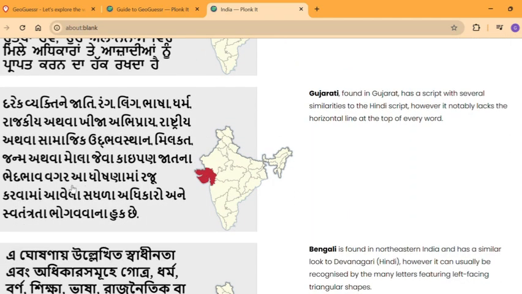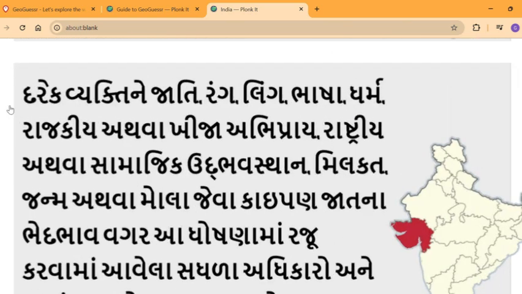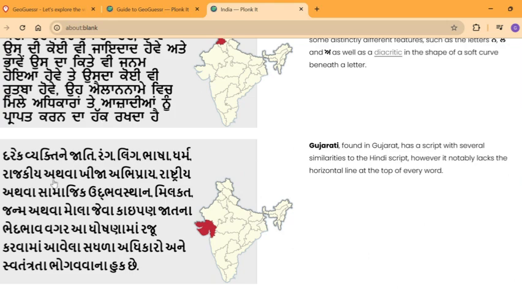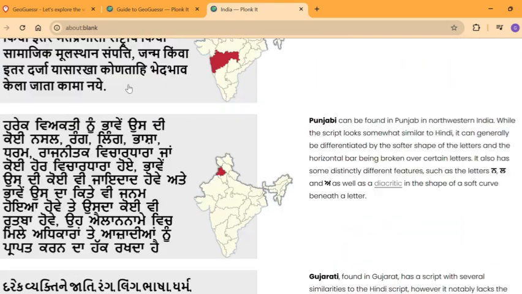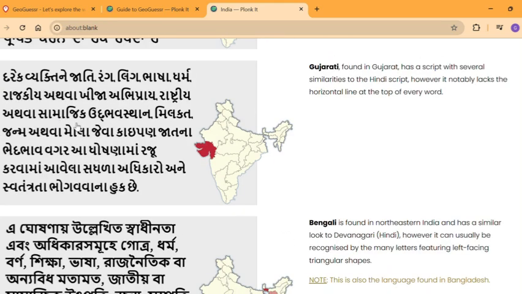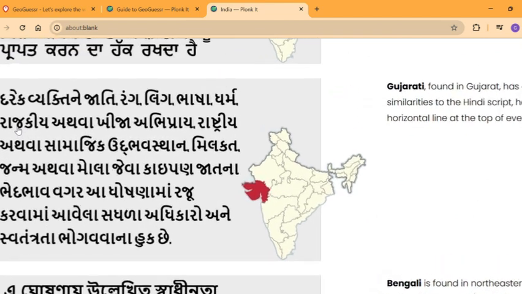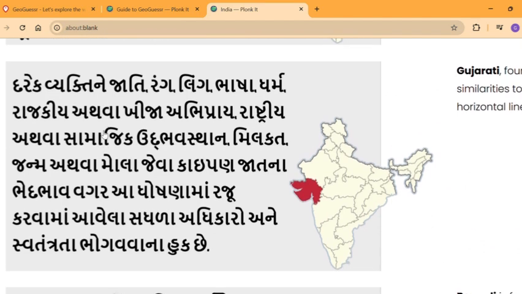Next we have Gujarati. Gujarati is exactly like Hindi, but this time it does not have the line on the top. You could say it's a combination of Punjabi in how it's written, but it's exactly the same thing as Hindi, only without the line. So basically, lineless Devanagari, I think you could say.